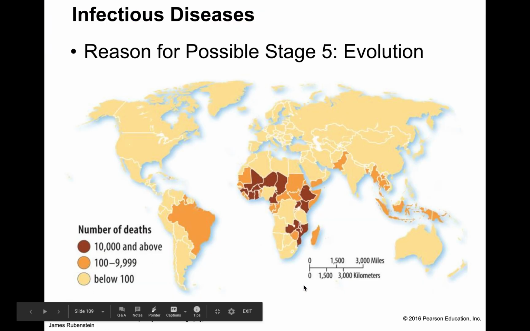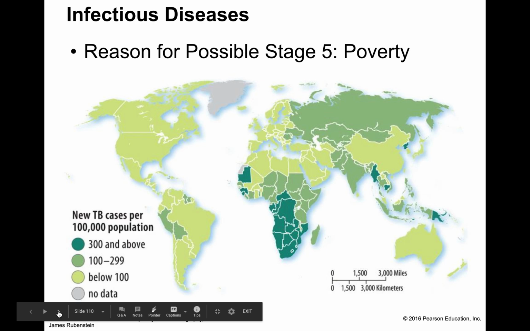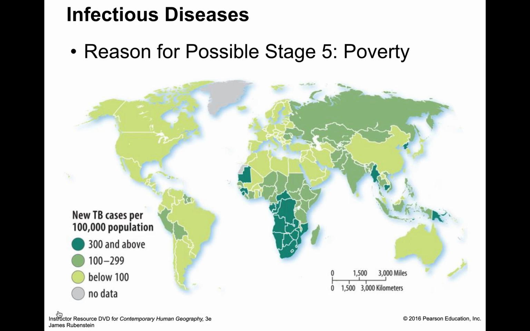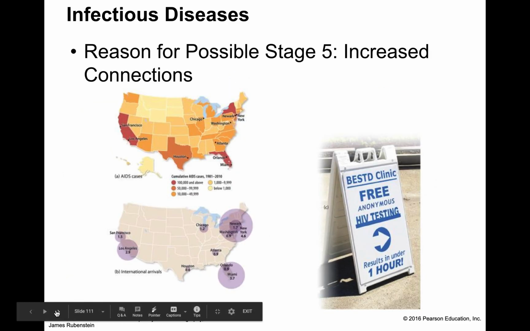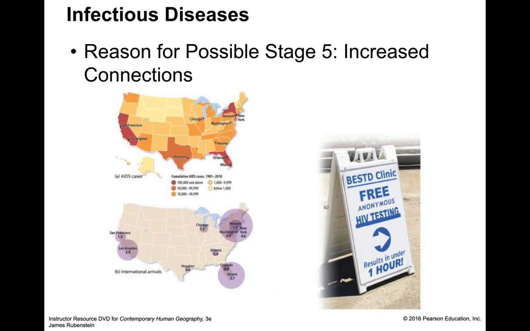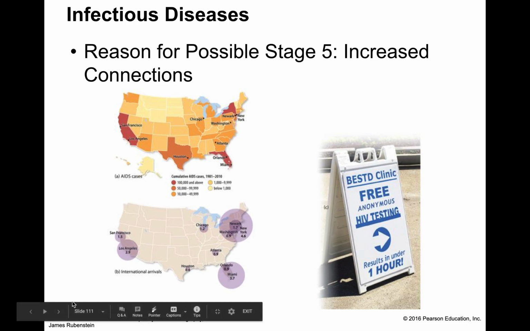Possible stage 5 evolution in Sub-Saharan Africa: Ebola. We look at tuberculosis, found in areas where they're least developed. They have high rates of poverty. We see infectious diseases in the United States, and this infectious disease is AIDS. And we can see AIDS is concentrated in urban areas, large major city urban areas.